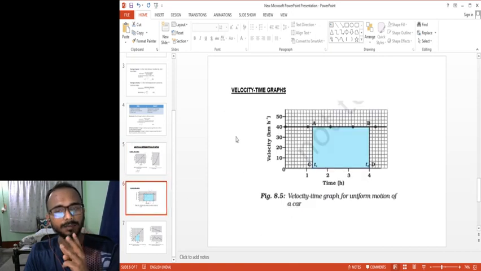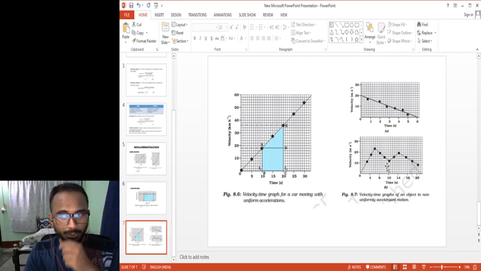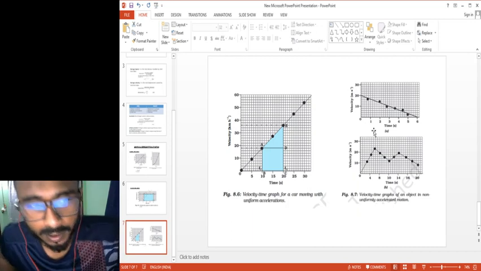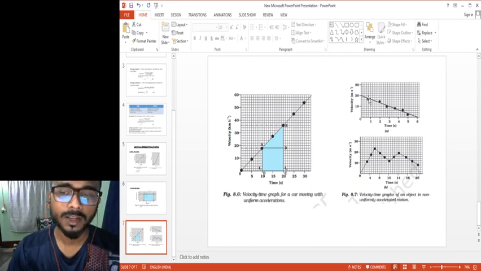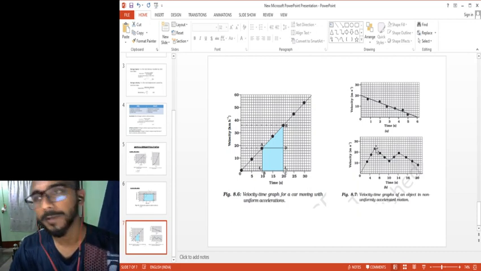Second, in velocity-time graphs, the first graph was for uniform motion. Next is the velocity-time graph of a car moving with uniform acceleration. And then we got two other velocity-time graphs, for a non-uniformly accelerated body.